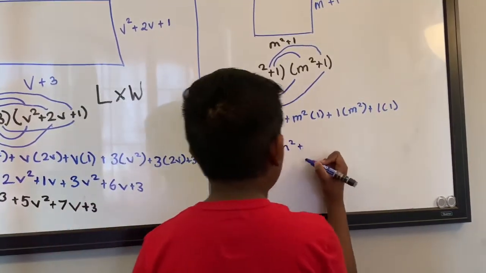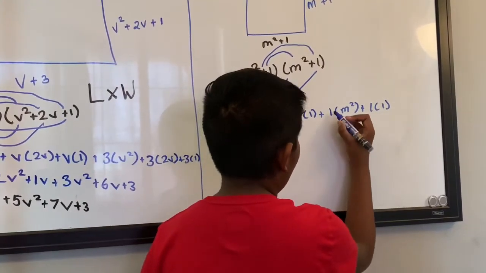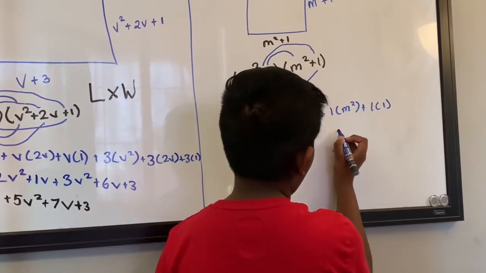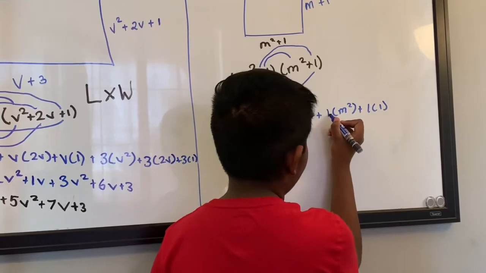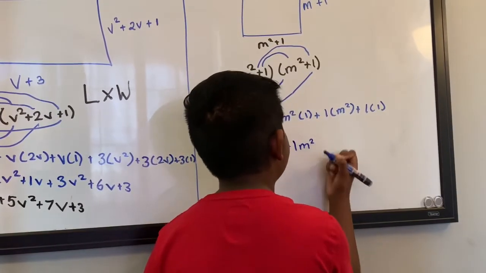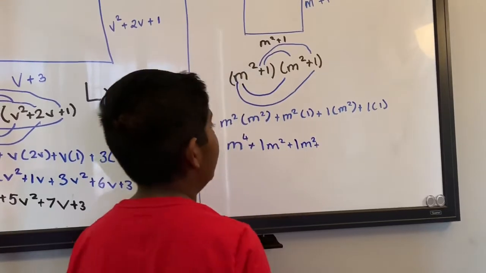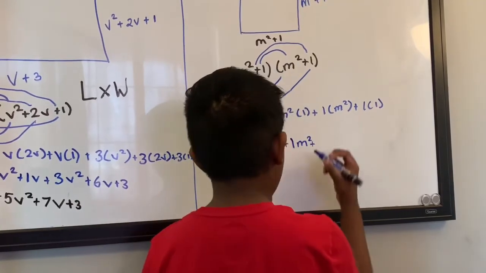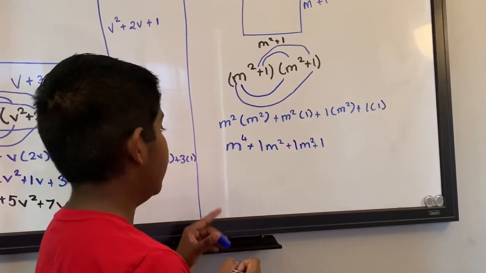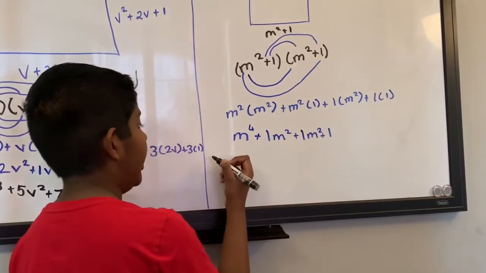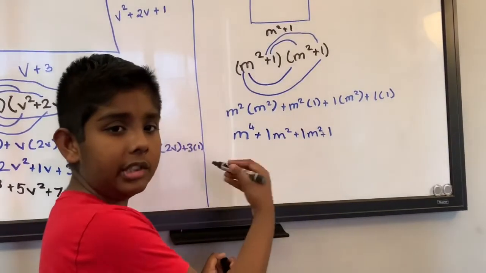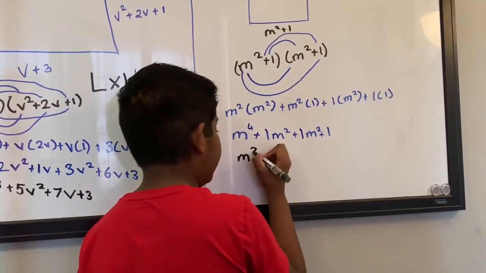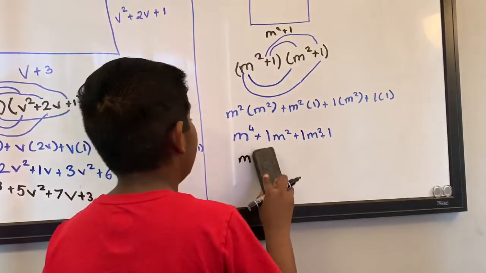And then on the next part, 1 times m squared. So 1 times 1m squared. So 1 times 1 is 1. And then m squared. We have no other variable here, so we can just write that down. And then on the last part, 1 times 1, that is 1, and we have no variable, so that's a constant number. So you can just write it down as that. Okay, so m to the power 4. Do we have any m to the power 4s in this part? Let's see. Nope, nope, and nope. So we can't do anything to that.